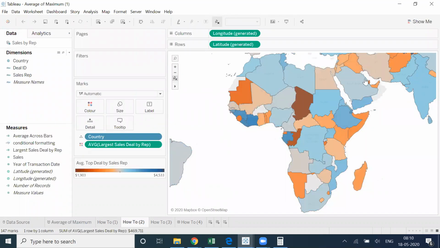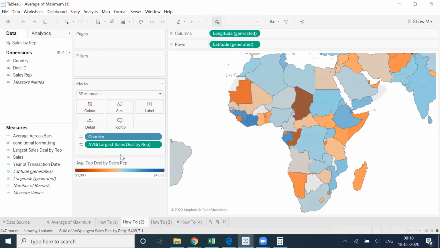Now here they have created the visualization at the country level, and they are doing something: largest sales deal by a representative. Now I want to find the largest sales deal by a representative, and then it is taking the average.